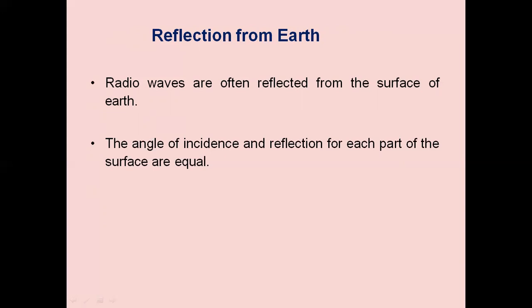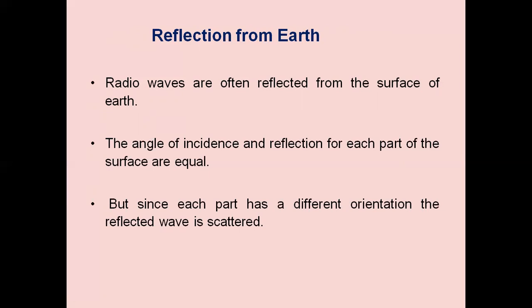Some of the energy goes to the ground and the ground will reflect the energy. The reflected energy will be picked up by the receiving antenna. Therefore, at the receiving antenna, we have the direct radiation received and the ground reflected electromagnetic wave radiation received. But since each part has a different orientation, the reflected wave is scattered. Definitely, there will be scattering of the wave.